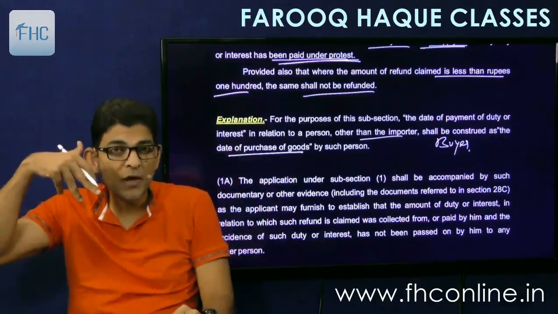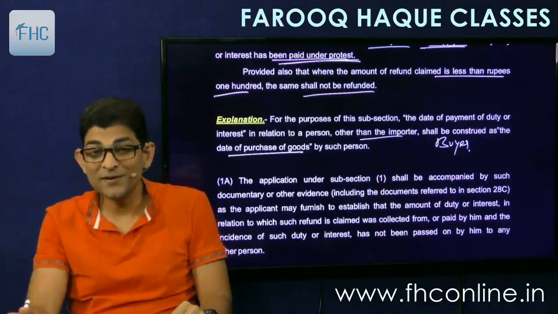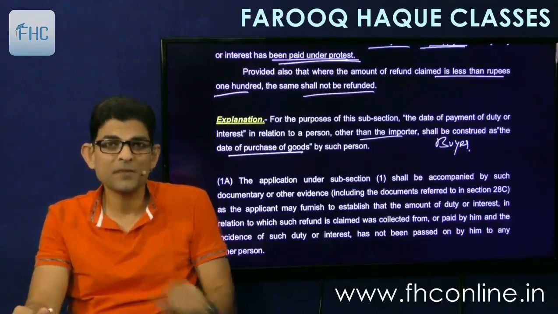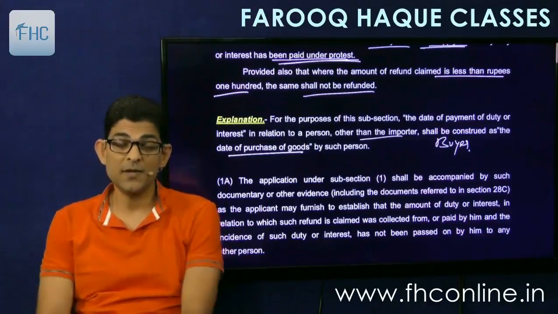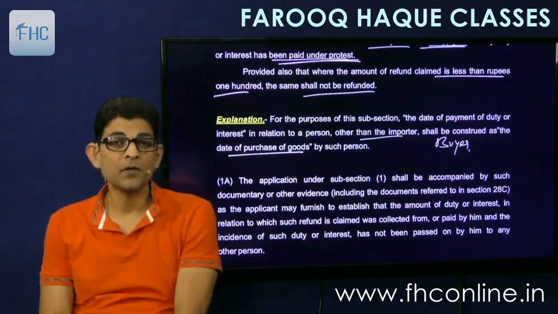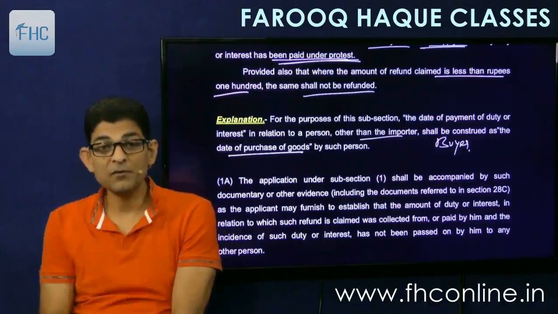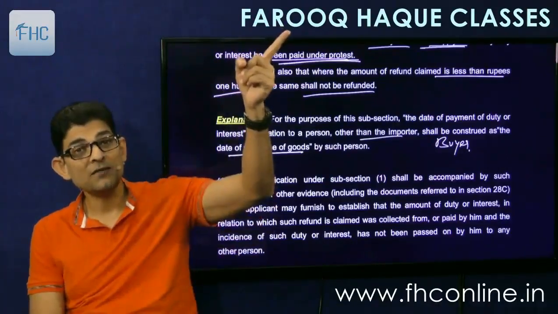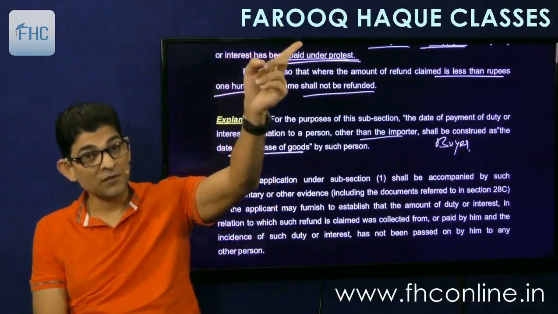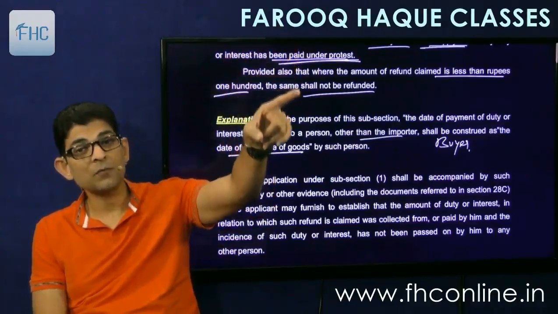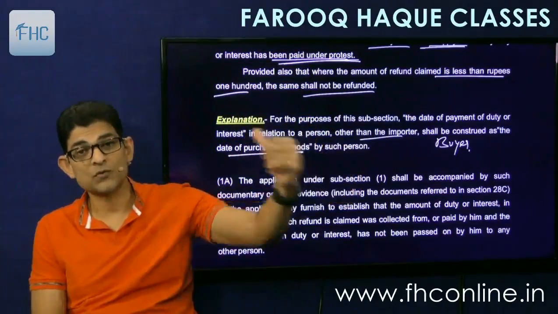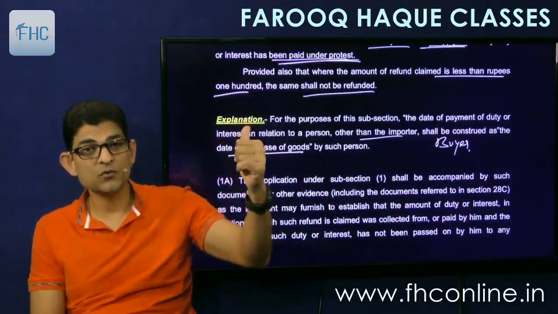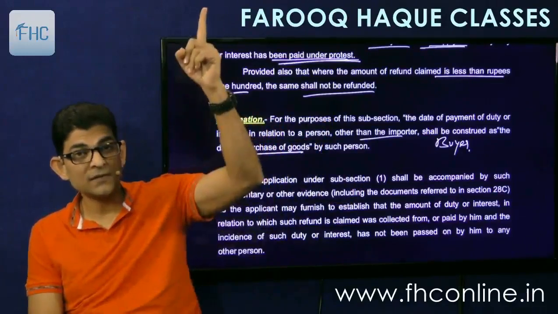So I immediately call you, hey buyer, the burden that I have shifted to you is actually wrong, it was excessive, please go and claim refund from the government. So what will be the time limit for you? It's 1 year, and above it was given that 1 year starts from the date of payment of duty. I paid the duty to the government in January. So will your 1 year start from January? No. It will start from June when you buy the goods. For the buyer, 1 year will start from the date he purchases the goods, not when the seller has paid the tax to the government.